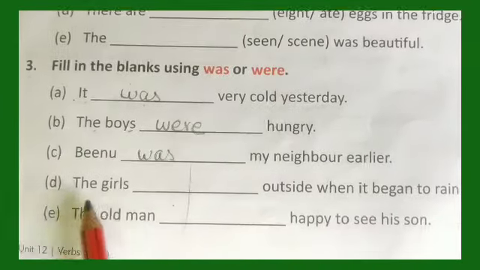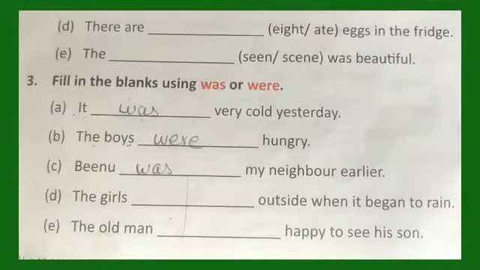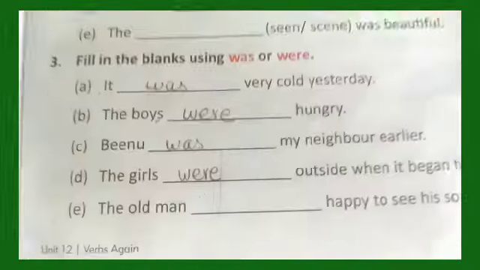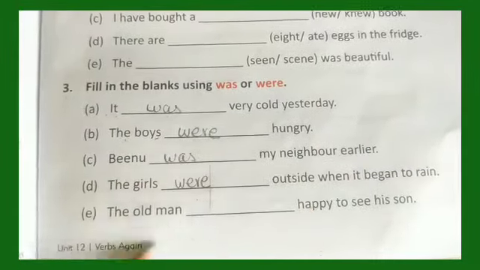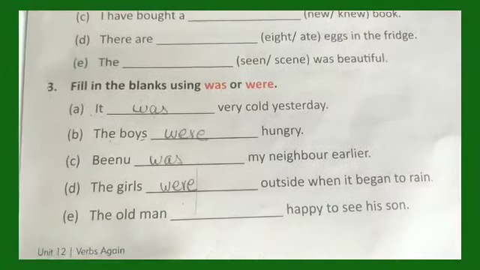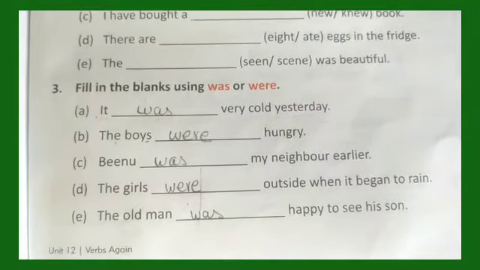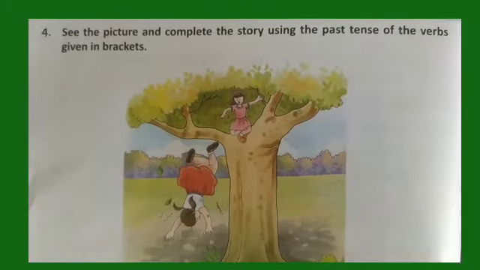D. The girls dash outside when it began to rain. So, many. What will we write? The girls were outside when it began to rain. E. The old man dash happy to see his son. One person. So, the old man was happy to see his son.